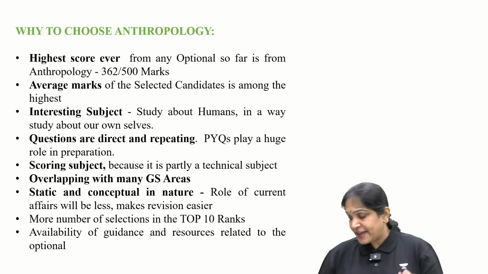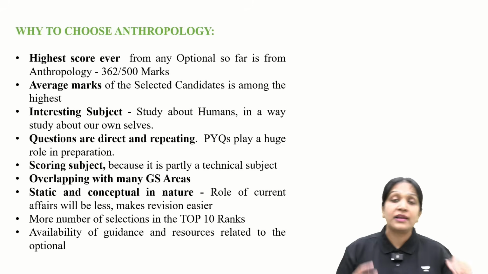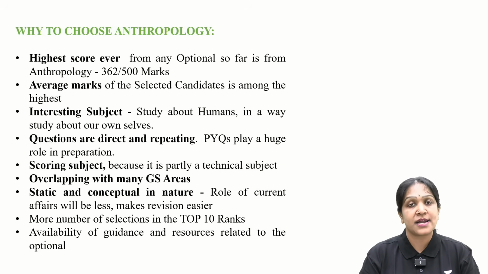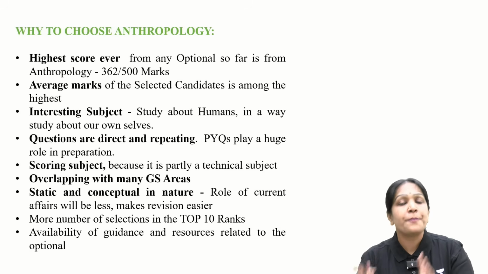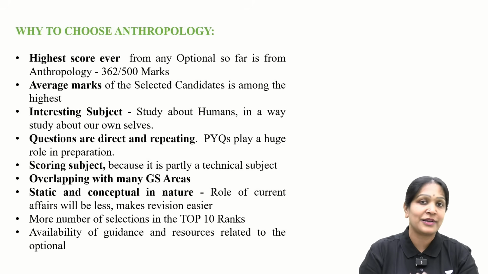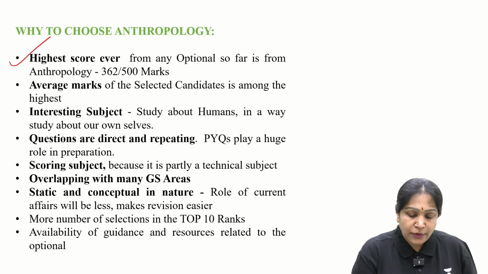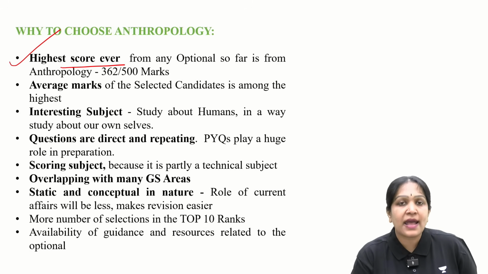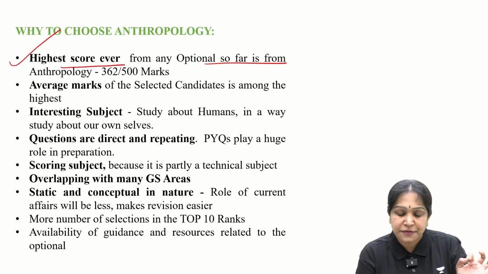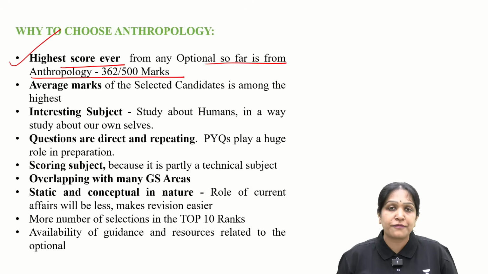And then, fine. We understood what anthropology is and in general why optional is important. Now let us try to understand in what way anthropology is good. Why should you choose anthropology? First thing, I already told you, the highest score in the optional so far is from anthropology, that is 362 marks out of 500.